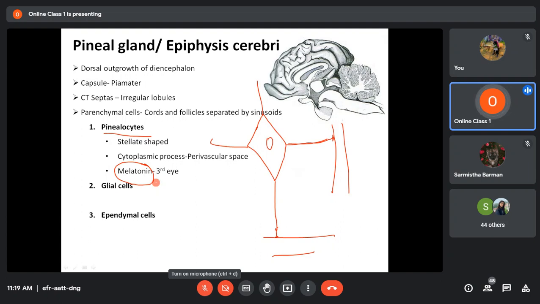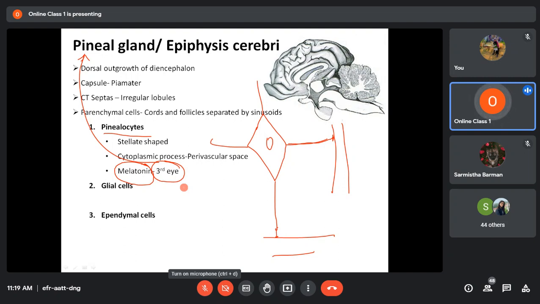So that's why the pineal gland is also called the third eye. Remember that the other name for pineal gland is third eye. Why is the pineal gland called the third eye? Because it secretes the hormone melatonin, and the secretion of melatonin is in turn regulated by the intensity of light. If there is light, then there is no secretion of melatonin. If there is darkness, then only there is secretion of melatonin.